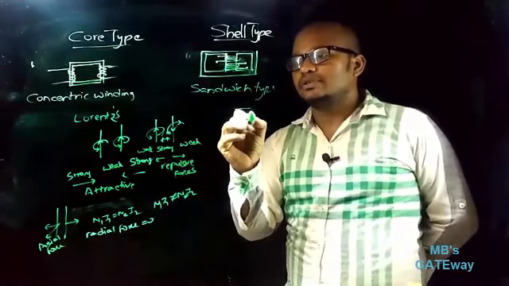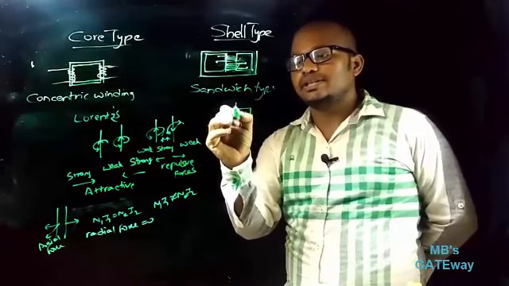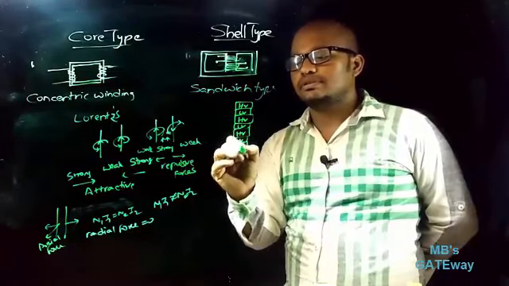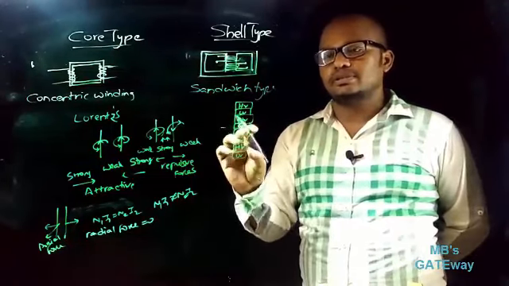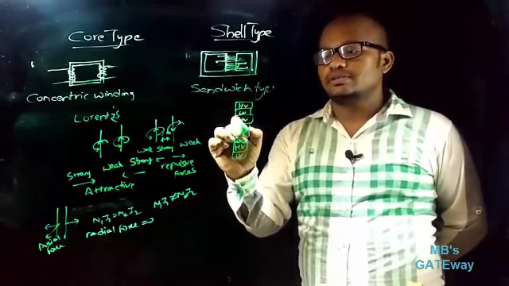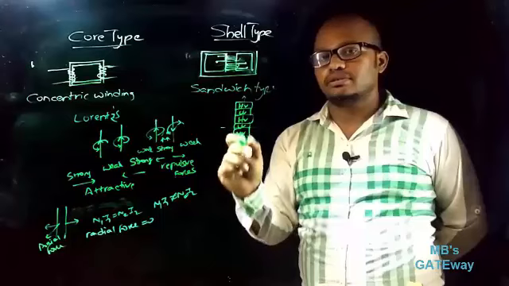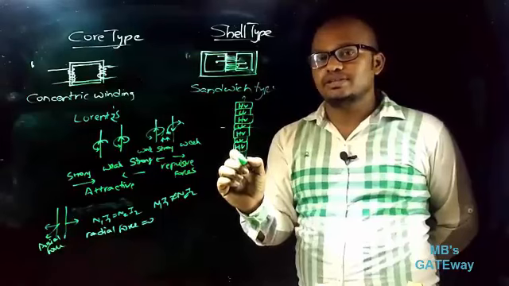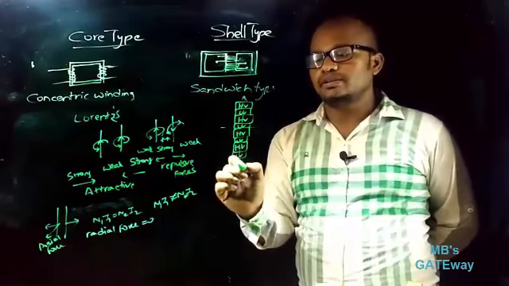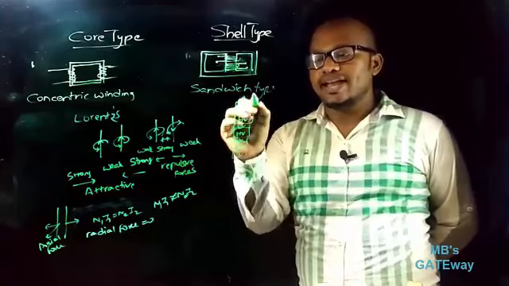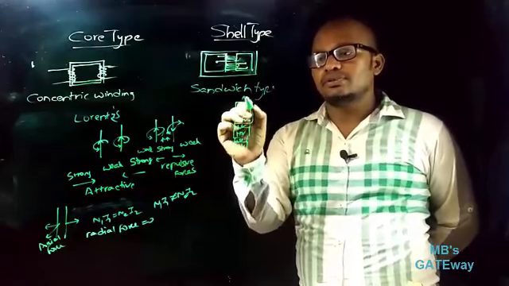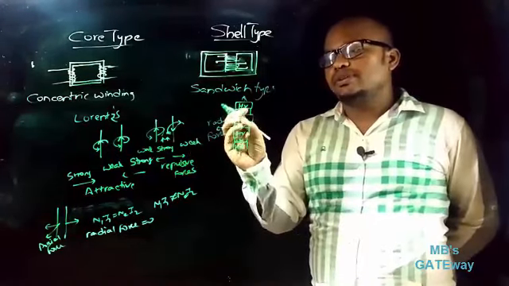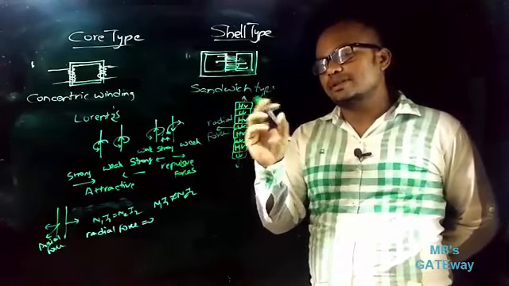We know that sandwich winding means the LV winding is sandwiched between two HV windings. Let us suppose this is the sandwich winding, and if you observe, the forces acting in this direction and this direction are unequal, because here the extreme end is HV and here the extreme end is LV. So this force will be more and this force will be less. That is why axial forces are unequal. If axial forces are unequal, then radial force comes into the picture, and the windings become unstable.